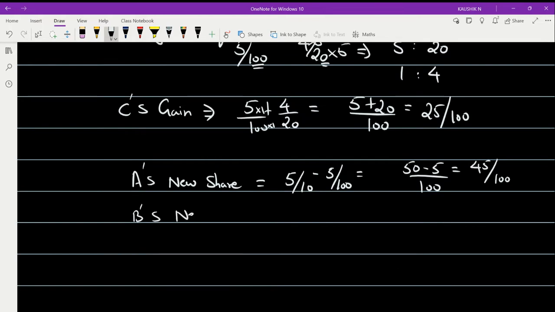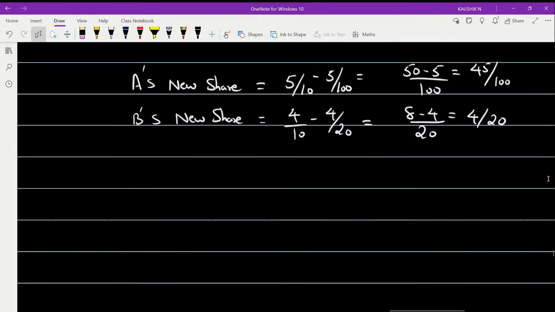So B's new share is going to be, what was the old share? It was 4 by 10, minus the sacrifice he has done. The sacrifice done by him is 4 by 20, right? So the LCM between 10 and 20 will be 20. So the base is 20: 10 into 2 is 20, and 4 into 2 is 8, minus 20 into 1 is 20, 4 into 1 is 4. So 8 minus 4 will give me 4 by 20, right? So I derived the new share for partner B also.